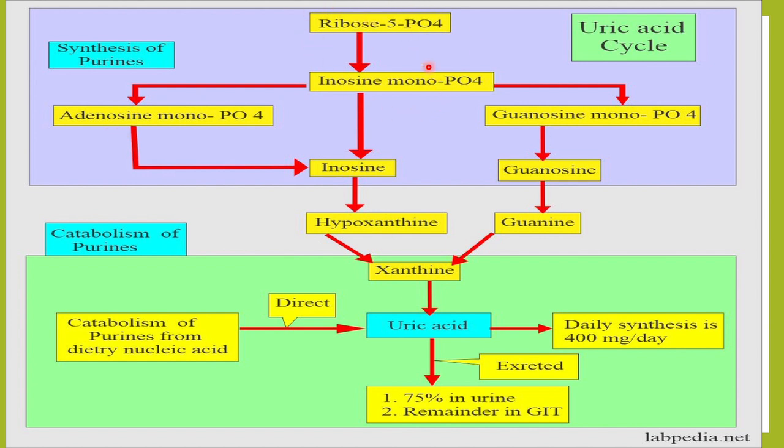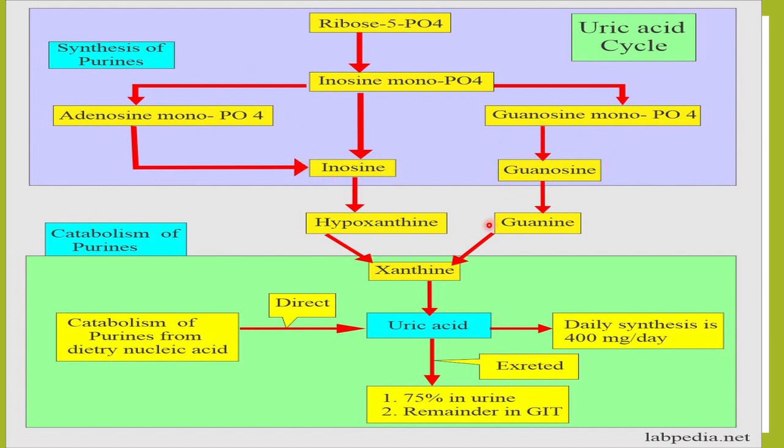So this is the ribose 5-phosphate. It will lead to the formation of inosine monophosphate. So this is the synthesis of purines. What purines are we talking about here? Guanine and adenine. So from ribose 5-phosphate, inosine monophosphate is formed. From this we get adenosine monophosphate, AMP, and GMP.